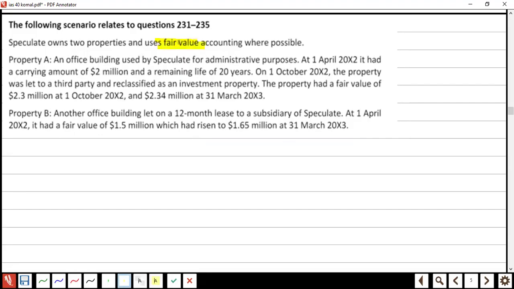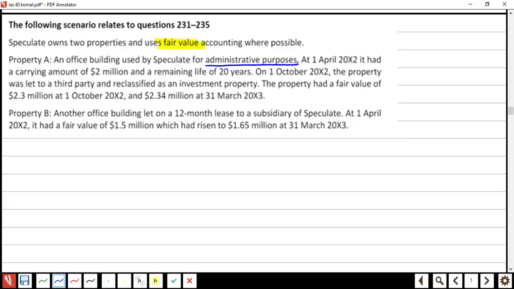Property A is an office building used for administrative purposes. If it is used in the office for business, what is it? IAS 16. You are absolutely correct. So property A is under IAS 16.